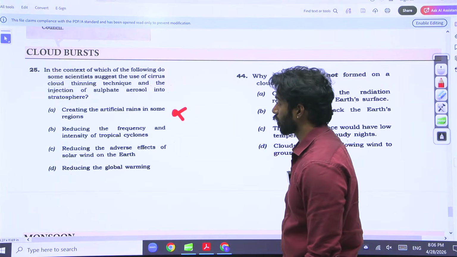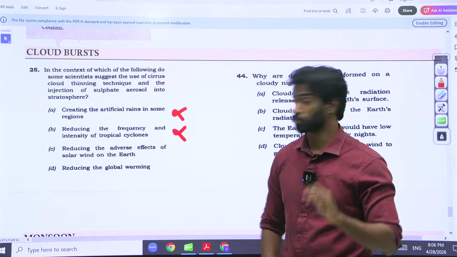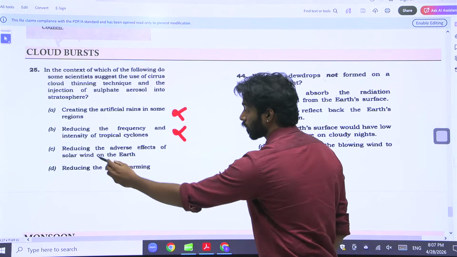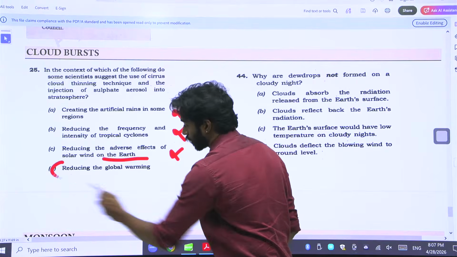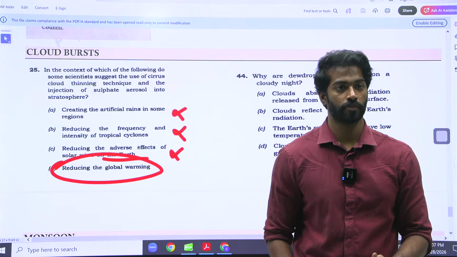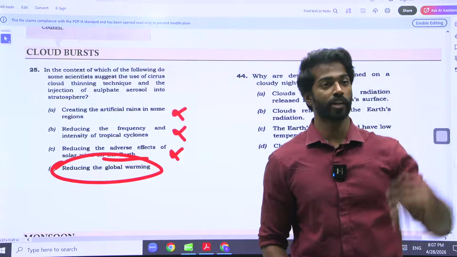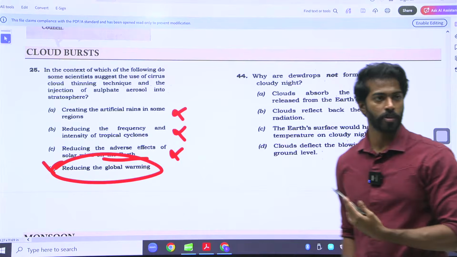Reducing the frequency of intensity of tropical cyclones. Cirrus clouds do not have anything to do with cyclones. Reducing adverse effects of solar winds on Earth. They have nothing to do with solar winds, but they have something to do with global warming. Why? Because they trap heat. If you thin the clouds, all the heat will escape. That's why D. Again, knowledge based.